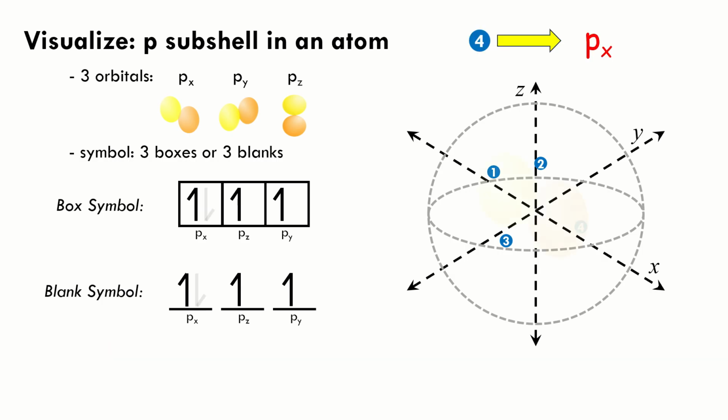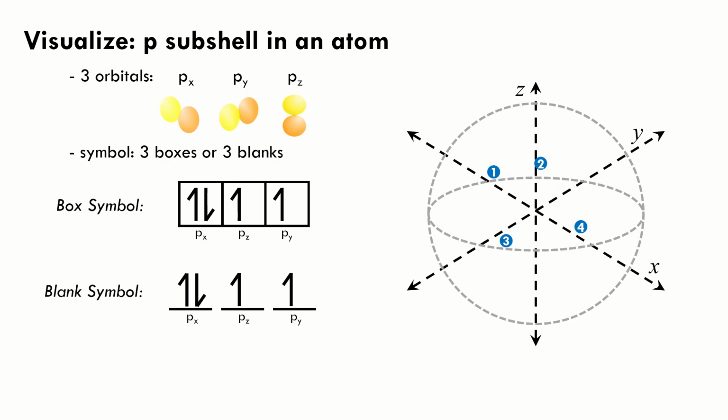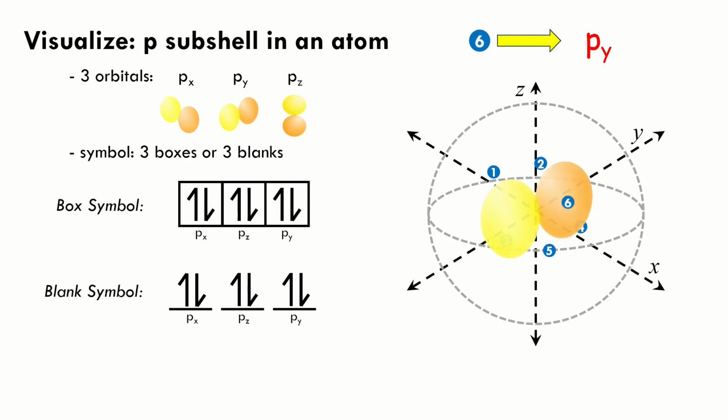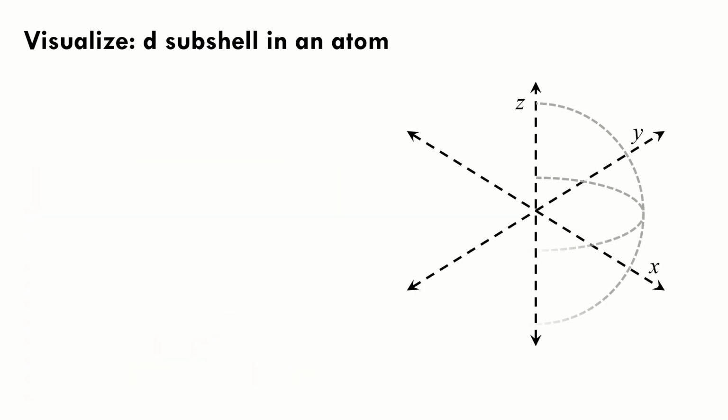So, for the fourth electron, we can now put it in px. We will use a downward half arrow now so that the magnetic fields of these two electrons inside would get along. Notation, p4. The fifth electron, we can now put it in pz. We now have p5. And for the sixth electron, we can now put it in py. We now have p6. And with that, our p subshell is full. A p subshell with 3 orbitals, with each one capable of carrying 2 electrons, has a total capacity of 6 electrons.